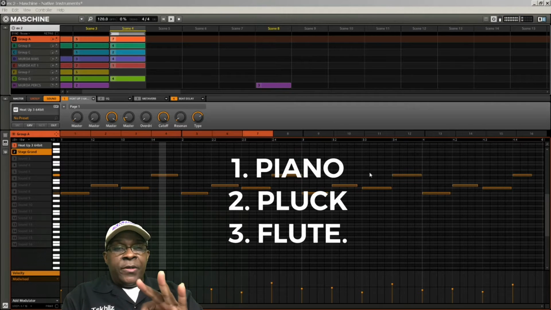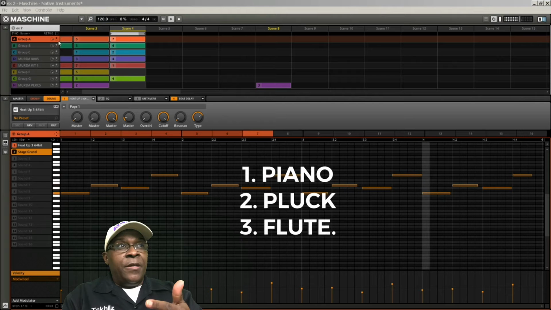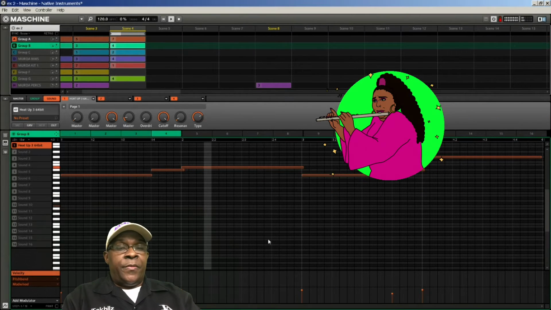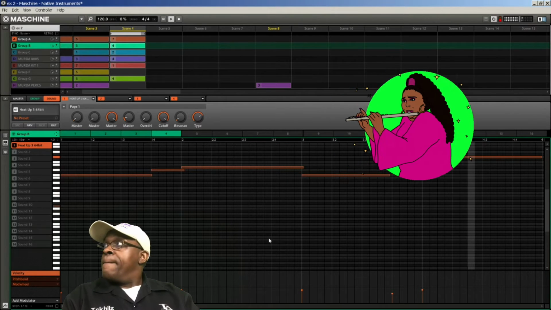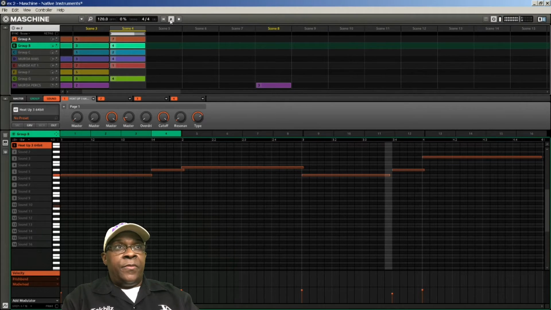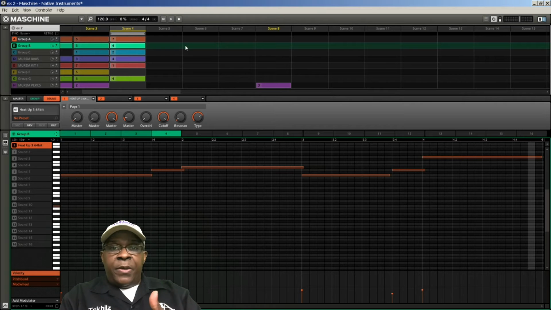Three instruments is all that I use. Piano, pluck, and I'm about to bring in the flute. Okay, all three of these instruments, the piano, the pluck, and the flute, a 4-bar melody created from the bass of